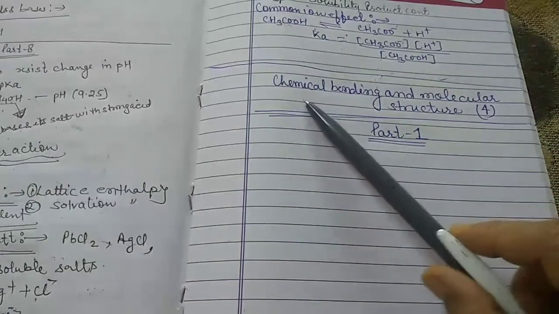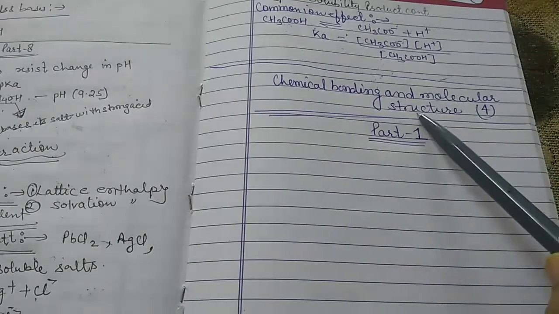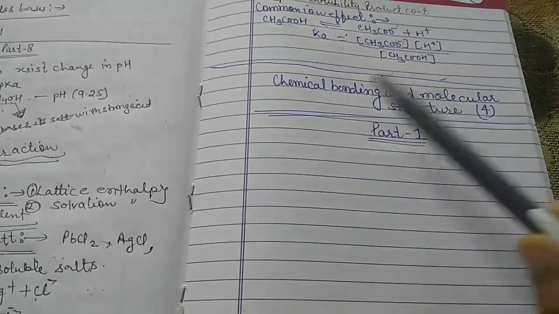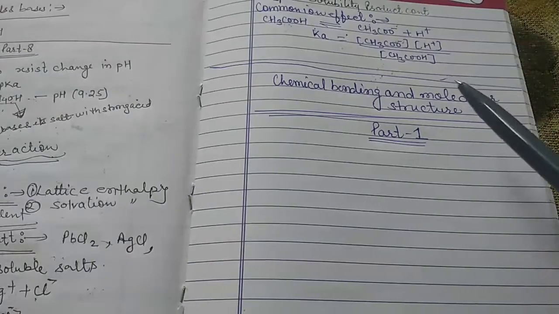Today I'm going to start a new lesson, that is chemical bonding and molecular structure. This is chapter number 4, and this is part 1 of the chapter, chemical bonding and molecular structure.